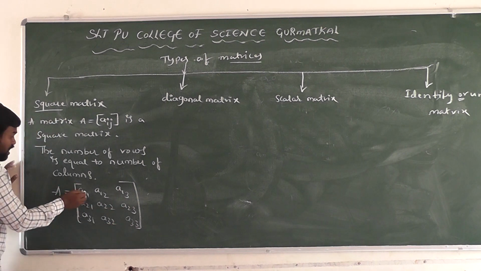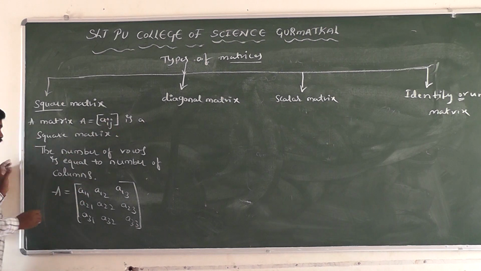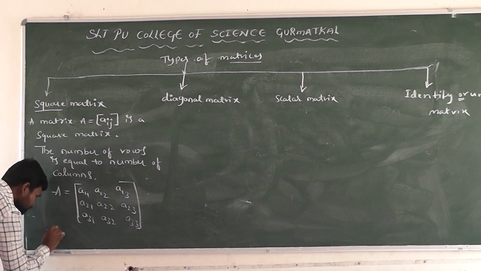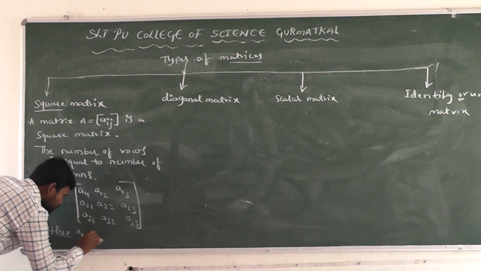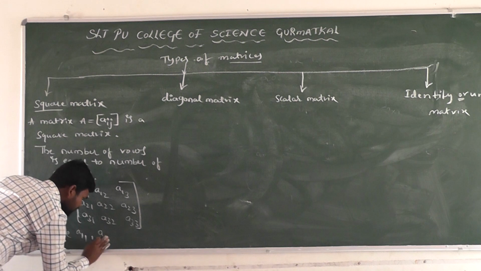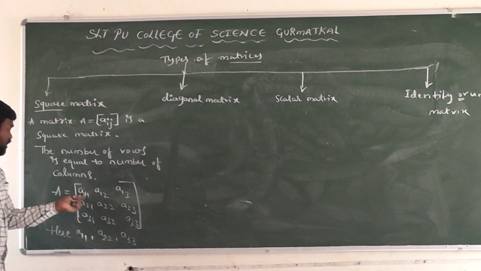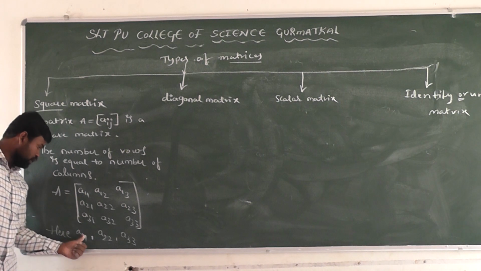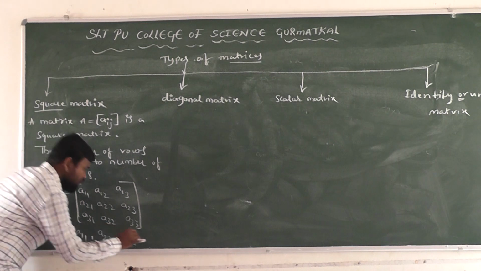Here i is 1 and j is 1, so A11, A12, A13. Then when the row number is equal to the column number, those elements are called the